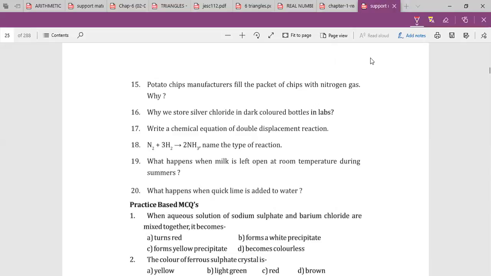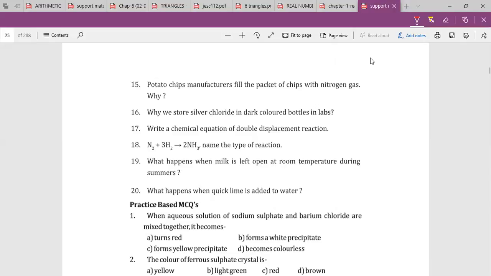Clear? So why nitrogen? Because nitrogen won't react. And due to the filling of nitrogen, there is no space for air, that is oxygen. Therefore, oxygen will not react and nitrogen itself also will not react. So you have to mention that. You need to mention the inertness of nitrogen gas.